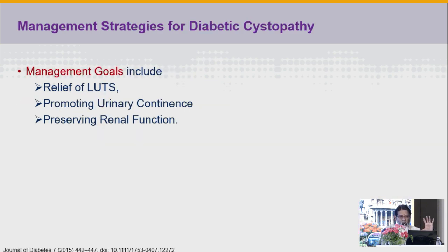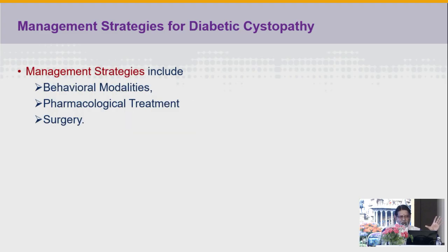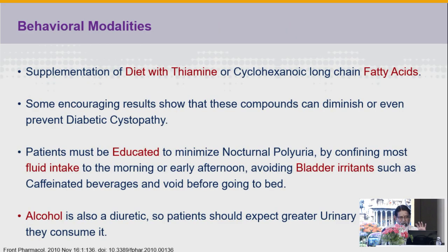So, management goals: relief of symptoms, promoting urinary continence, and preserving renal function through behavioral modalities, pharmacological treatment and surgery. Behavioral modalities include supplementation of the diet with thiamine as well as long chain fatty acids, and the patient must be educated to minimize nocturnal polyuria by confining fluid intake to the morning or early afternoon, and avoiding bladder irritants such as caffeinated beverages.